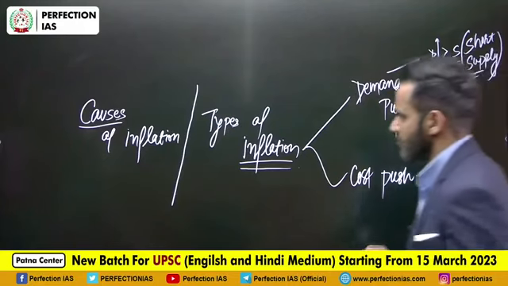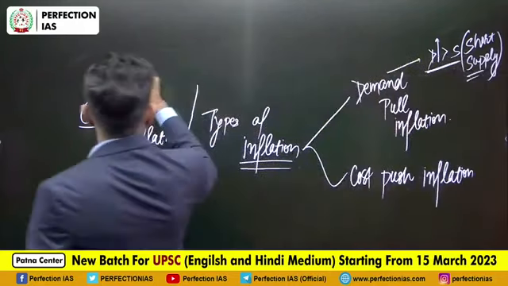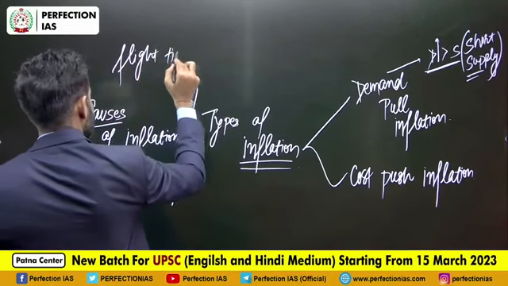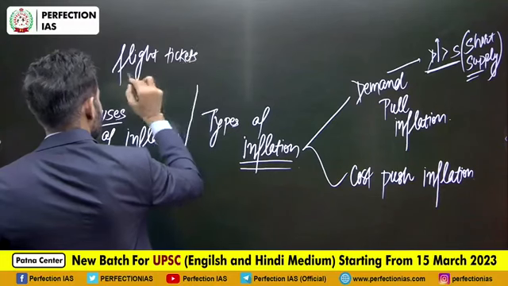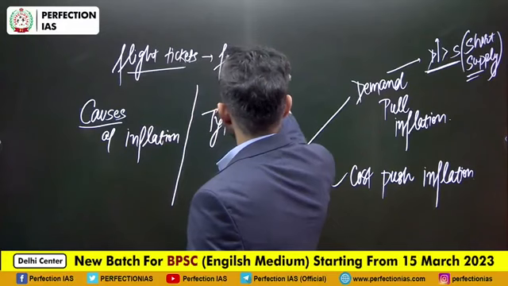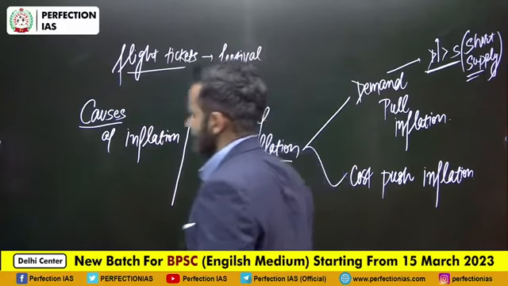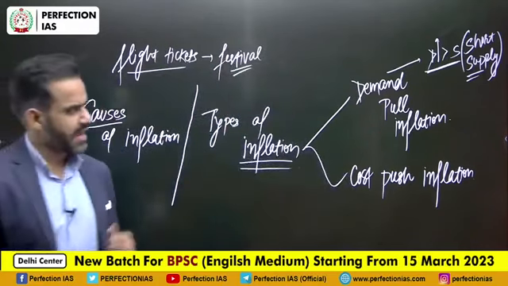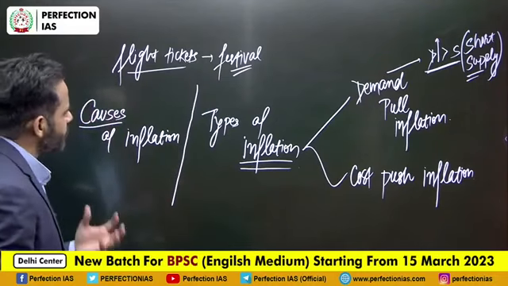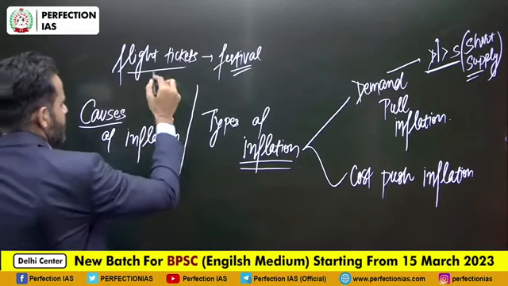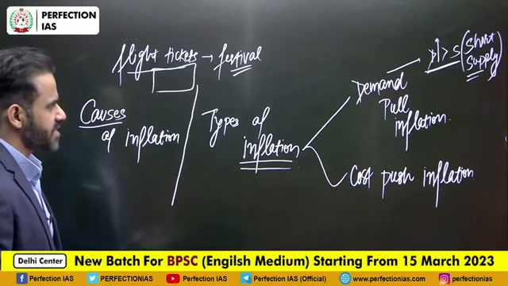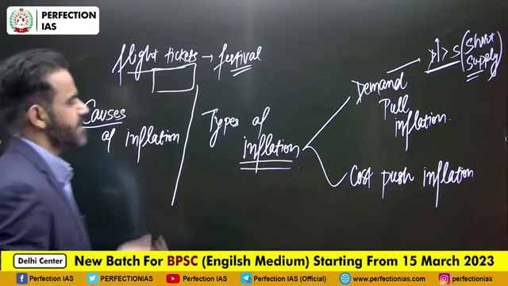One simple example would be flight tickets during festival season. During festival season, most people would want to book a flight, and therefore demand has increased. Now the seats are limited, therefore the price will increase.